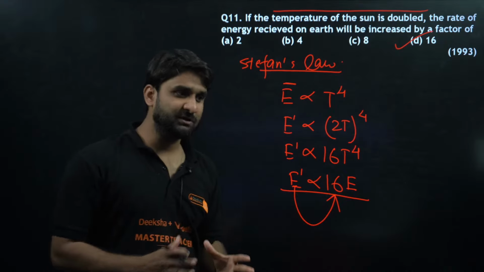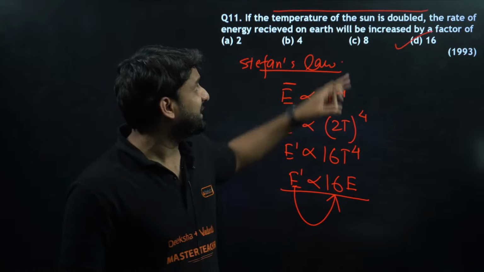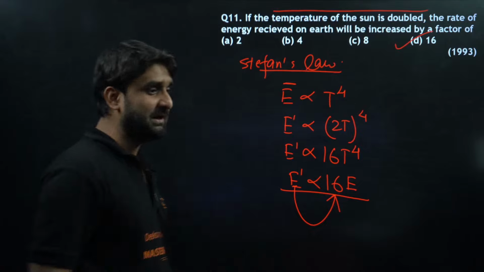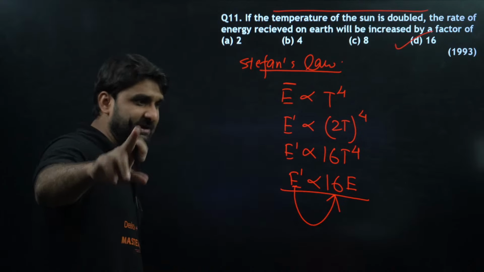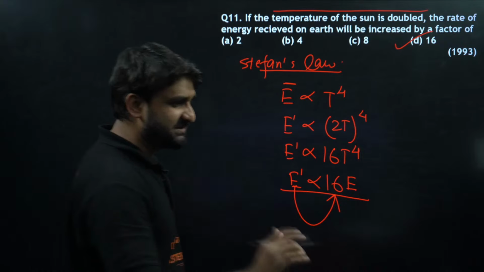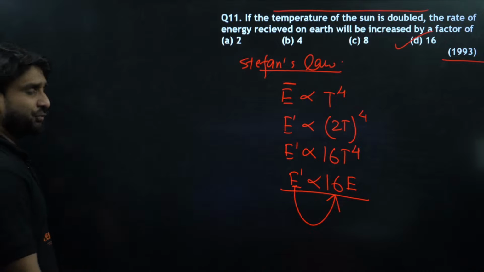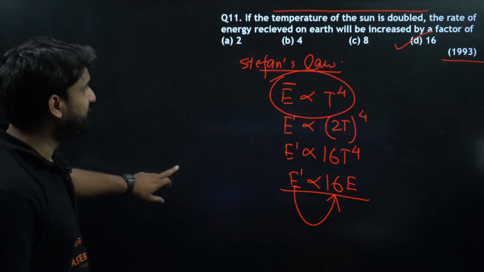Just by increasing the temperature by twice, the energy will be increased by 16 times. Is it clear? Yes, Ananya, perfect. D is the correct answer, 16, yes. And this is from the NEET 1993 question paper. So for the KCET exam, very important. For KCET also, a very important formula.